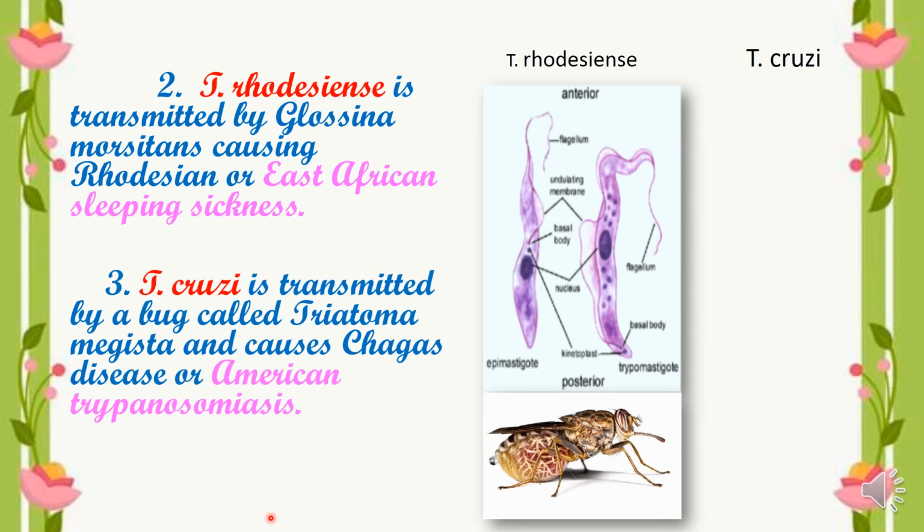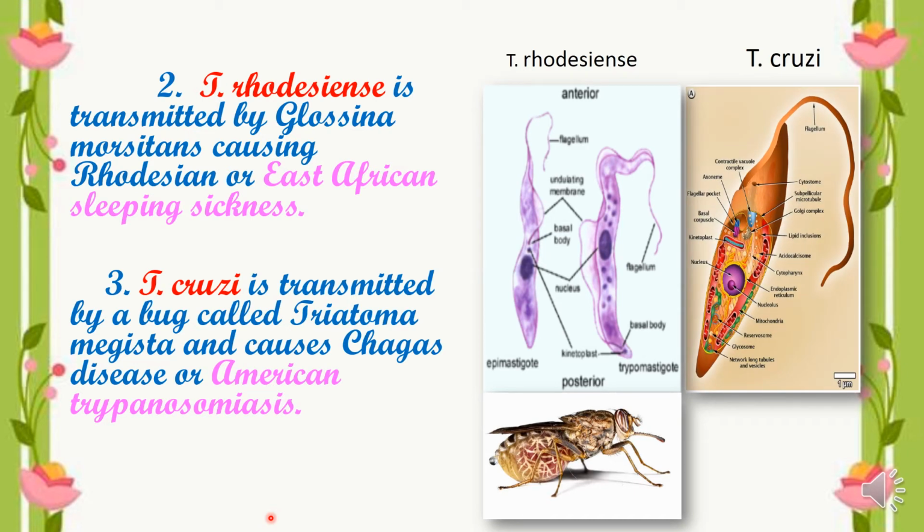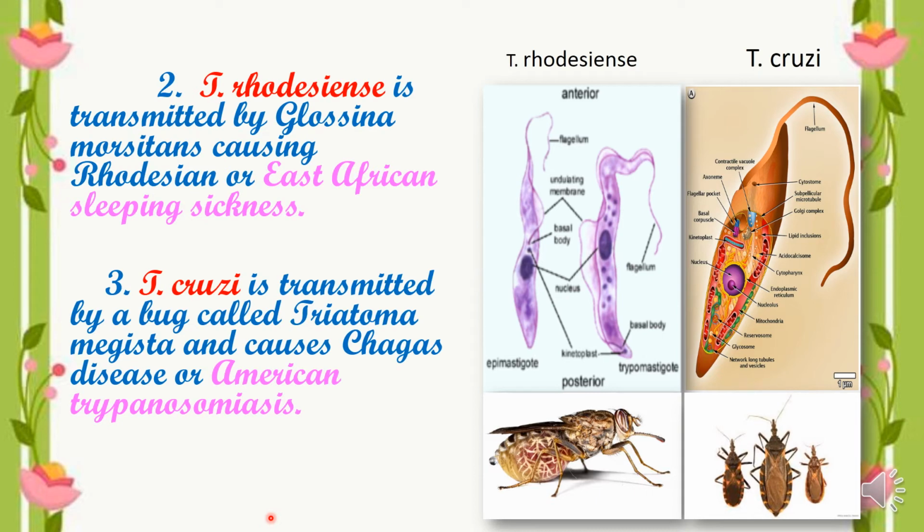The third one is Trypanosoma cruzi. It is transmitted by a bug called Triatoma megista. Here is the bug, Triatoma megista, that causes Chagas disease or American trypanosomiasis. Is that clear? So this is also responsible for causing American sleeping sickness. It's a bug. It's not a fly. It's an insect which carries the Trypanosoma cruzi. Is that clear, children?